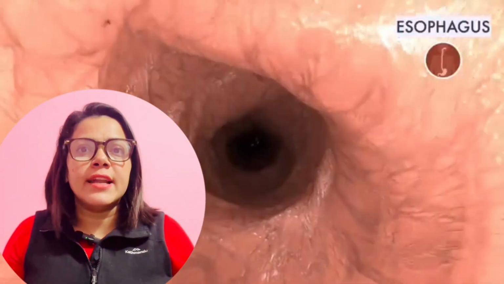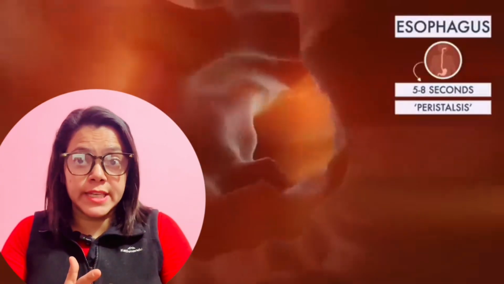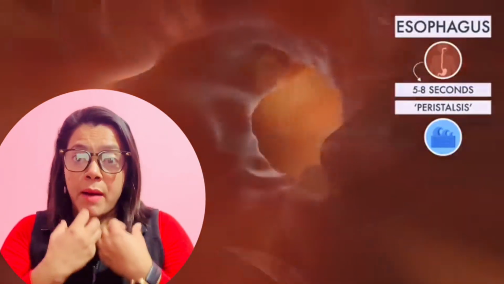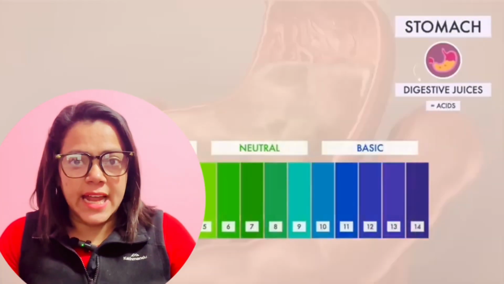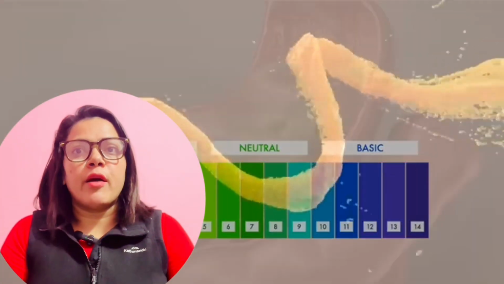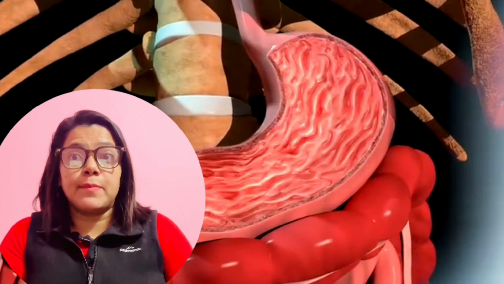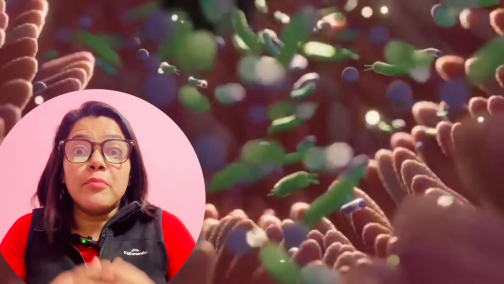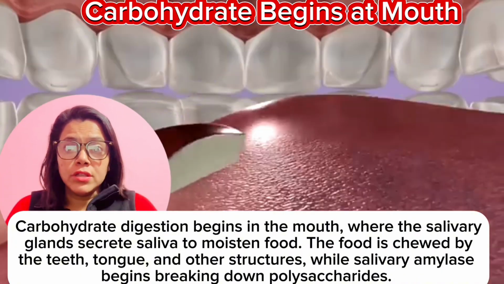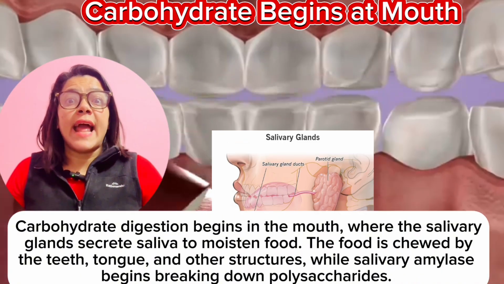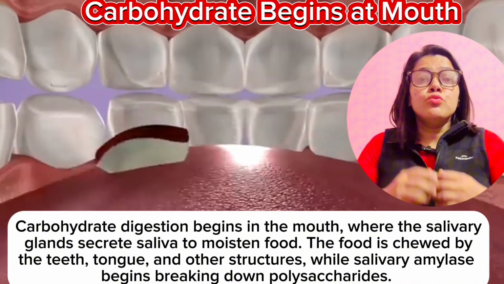Digestion of carbohydrate is a stepwise process which starts from the mouth and continues through the stomach and small intestine, where the majority of carbohydrate digestion and absorption take place. So let's start from the mouth. Carbohydrate digestion begins in the mouth, where the salivary gland secretes saliva to moisten food.